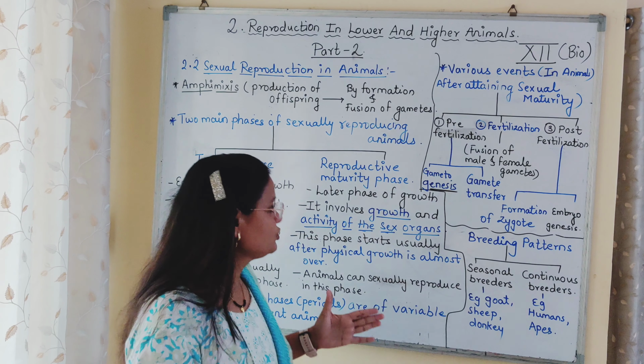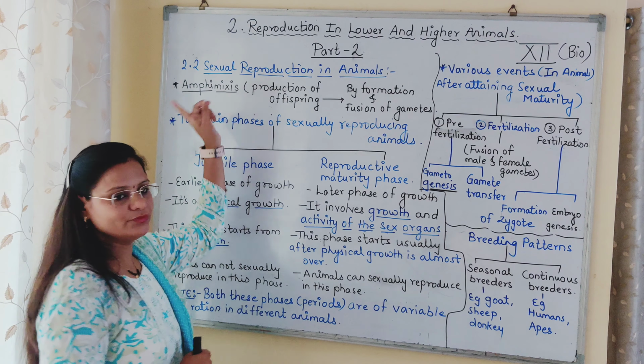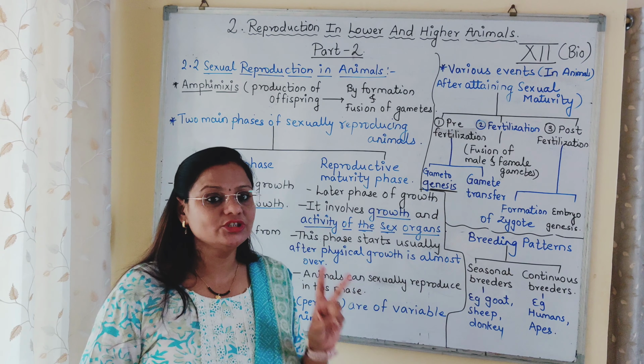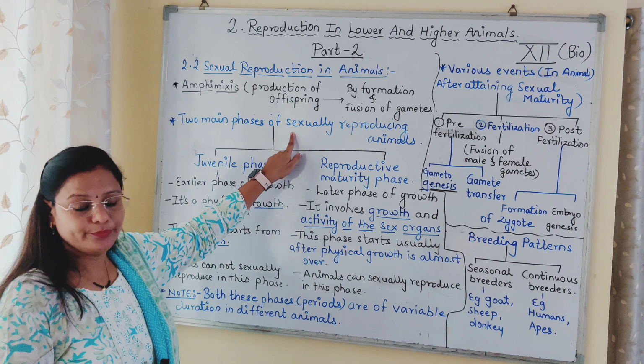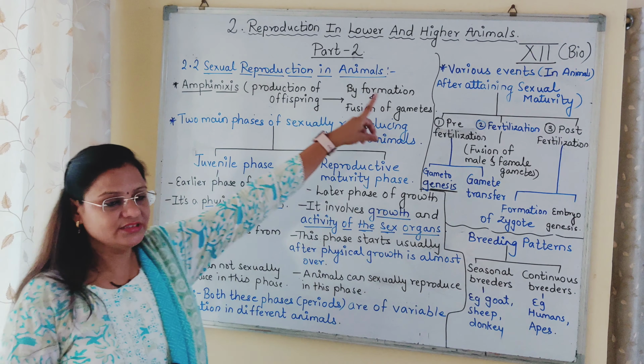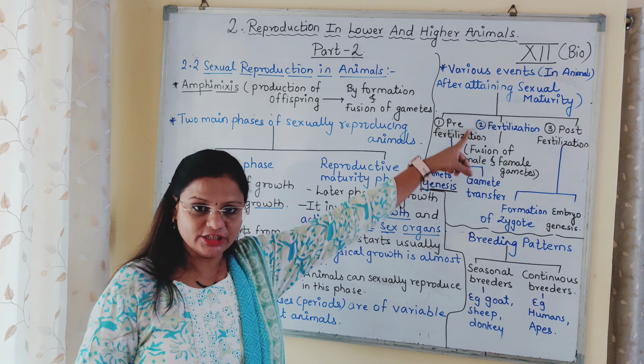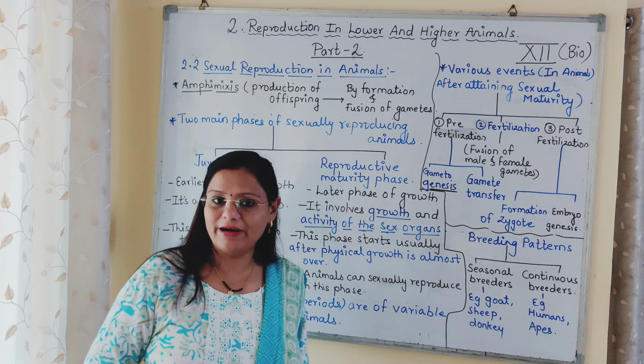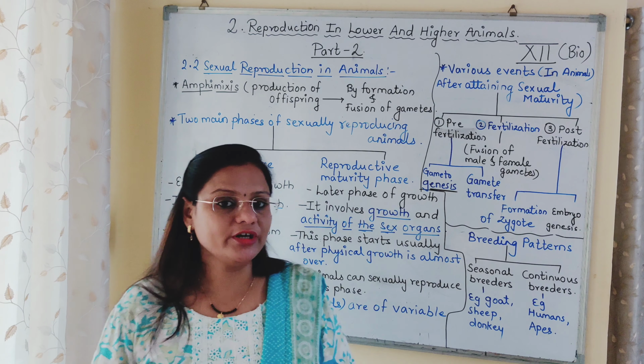So hope you have understood what we have done today. That is what is amphimixis. Then we have seen the two main phases of sexually producing animals. Then we have seen the different events in the sexually matured animals, then we have seen what are the breeding patterns. Understood? Hope you have understood.